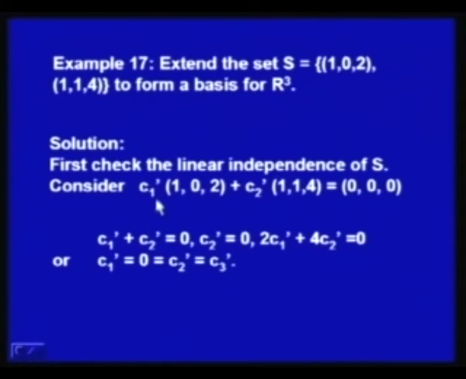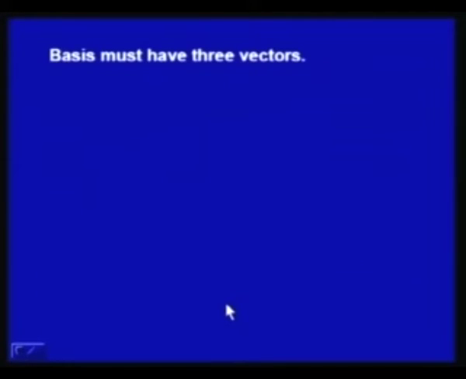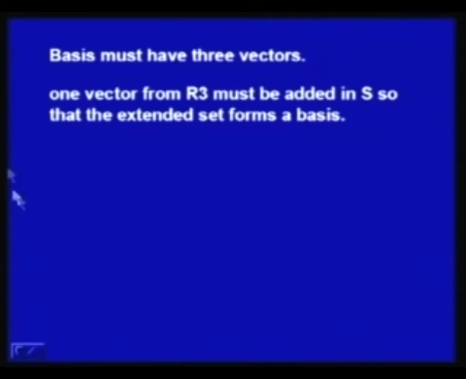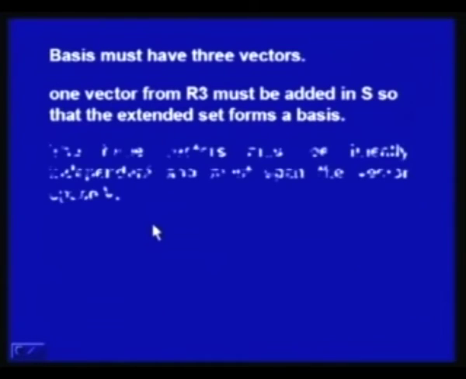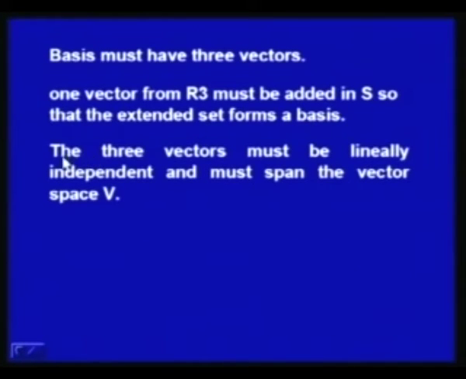So, to form a basis for R3, we have to add one more vector. One vector from R3 must be added in S so that the extended set forms a basis. The 3 vectors must be linearly independent and must span the vector space. This is the condition for the basis.